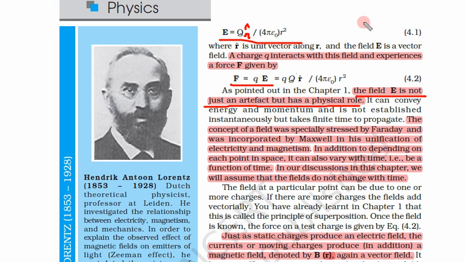Because how can we say that field was real? Because if there was a charge, let us say this is charge positive Q, but as soon as we bring some other charge small q, that is again, let us say this is also positive, this charge immediately starts applying force on this small charge.